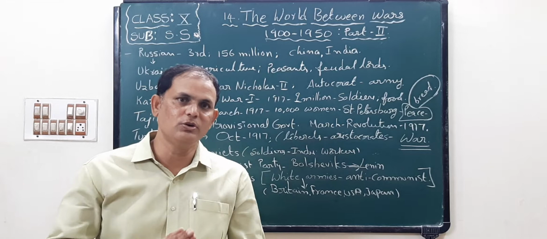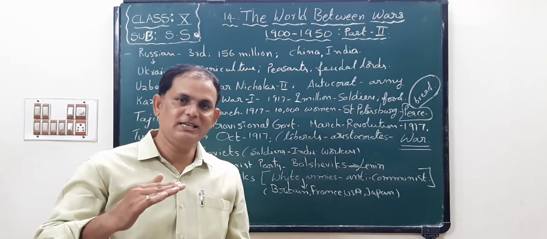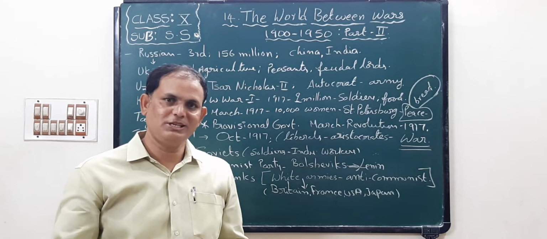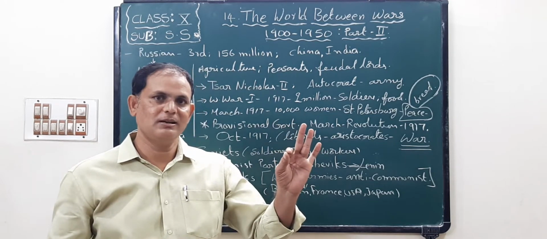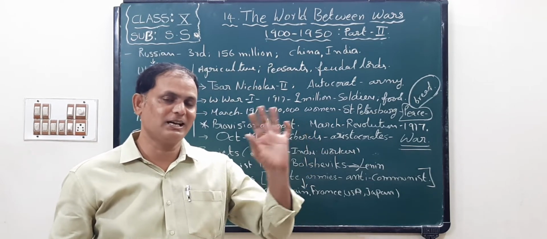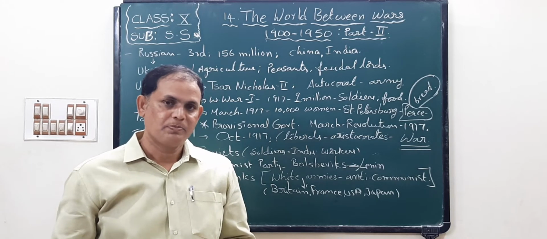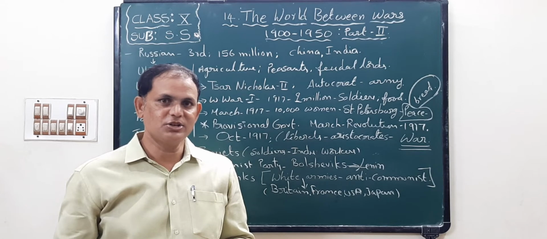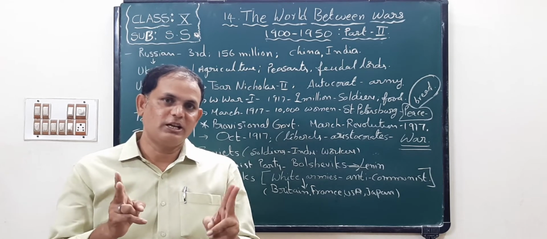Children, don't confuse. USA is one of the countries. UNO is a universal peace organization, or one of the peace organizations. Do you understand? Don't confuse, children.